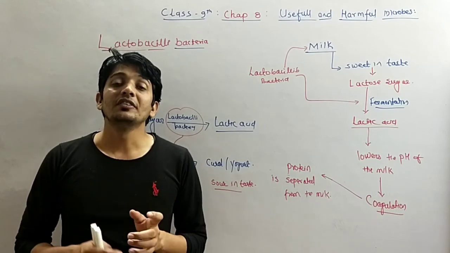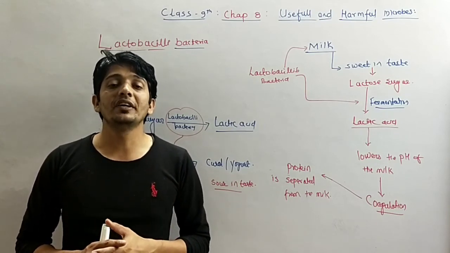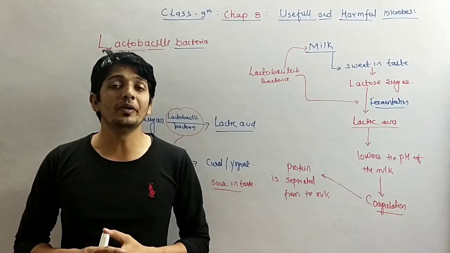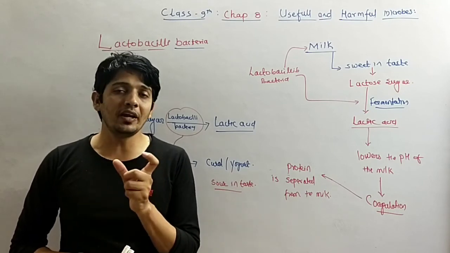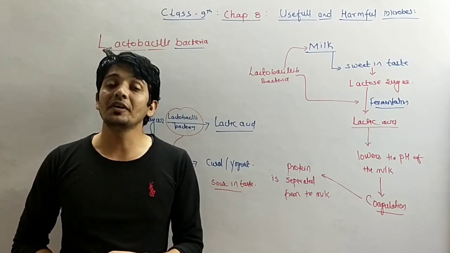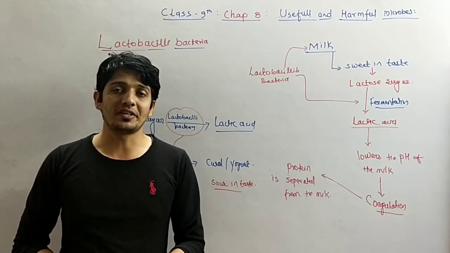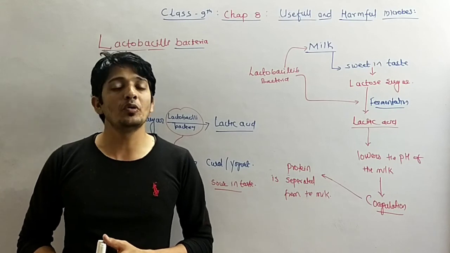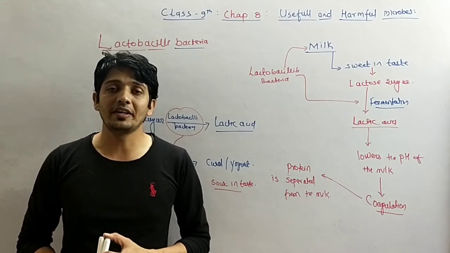You will see rod shaped bacteria present in the milk. These pink colored rod like structures are nothing but the lactobacillus bacteria. So by using this experiment you can observe the lactobacillus bacteria also.